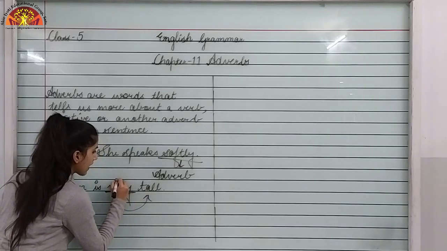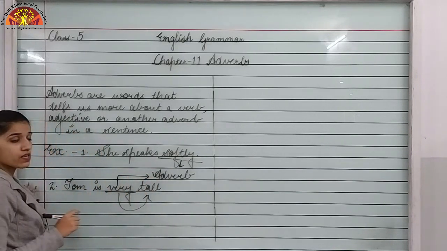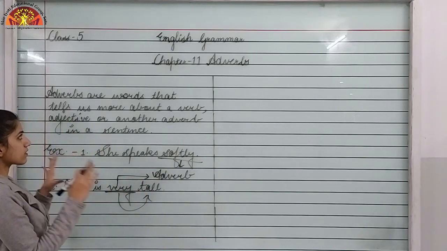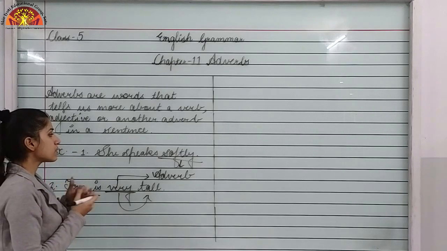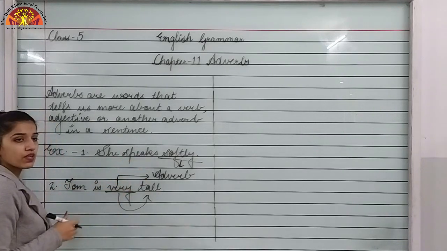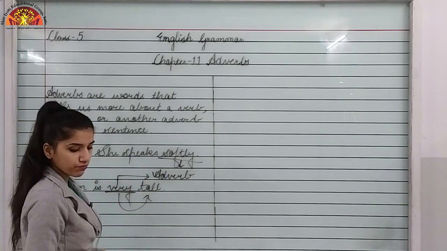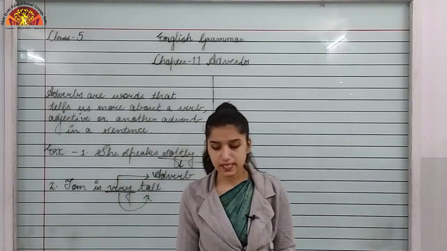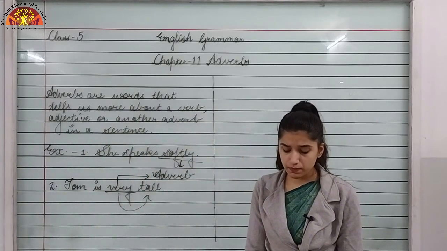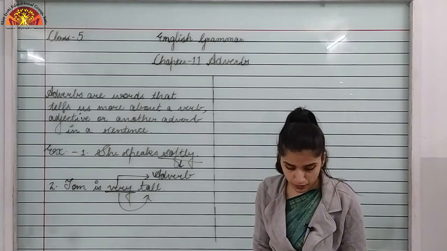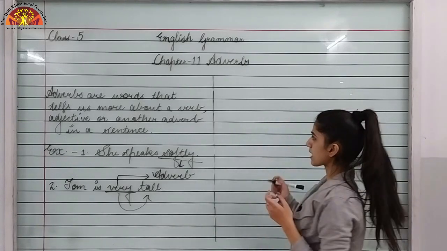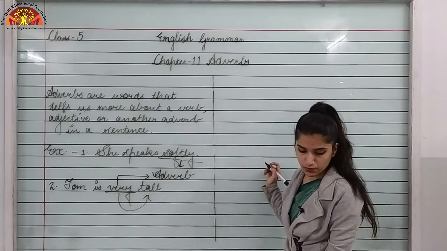So very is again an adverb. Now keep this definition in mind so that you can identify an adverb in a sentence. Okay, now moving further, we will be studying types of adverbs. What are they? Let's find it out.